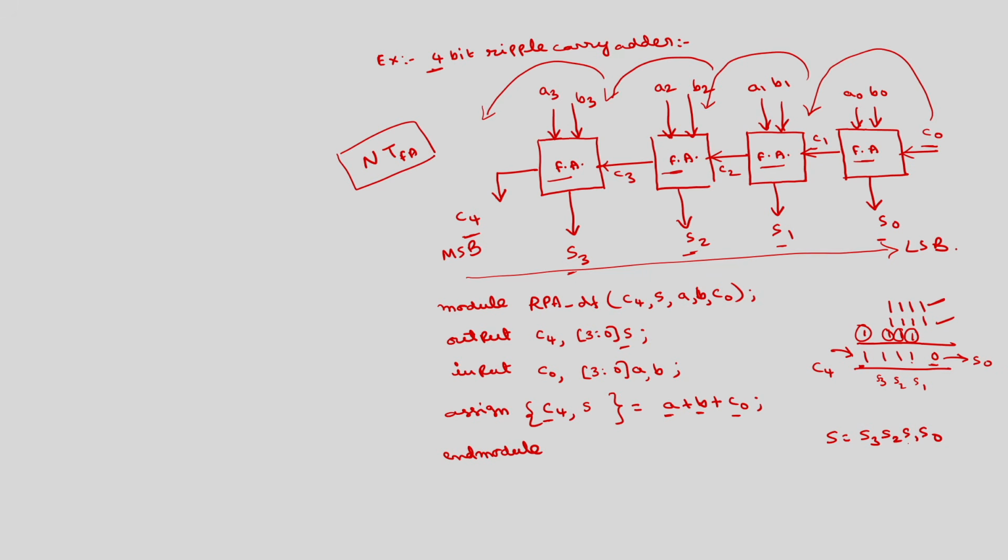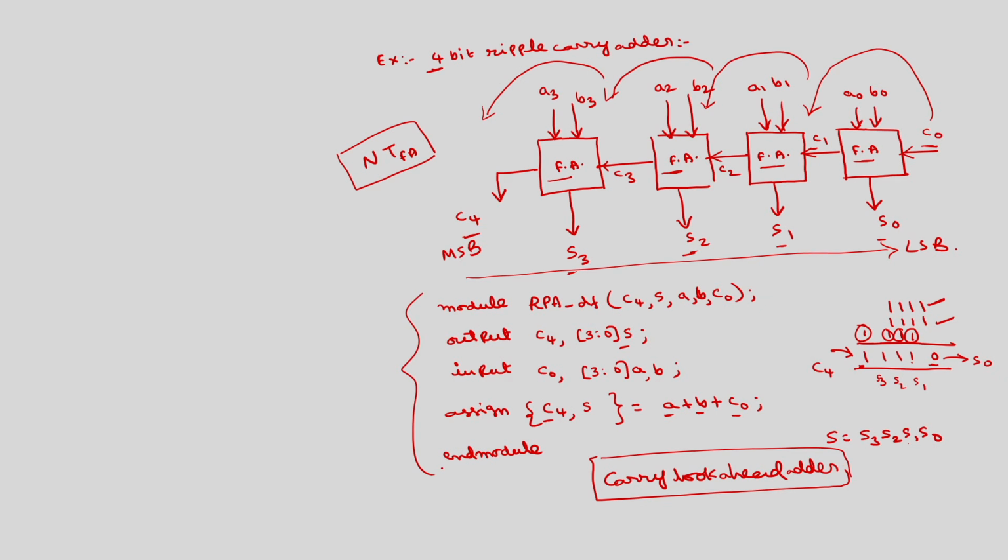Okay. So, to avoid this, if we want to have a constant propagation delay regardless of the number of stages, we have to go for the carry look ahead adder. We will discuss this carry look ahead adder in the next lecture, and we will write this dataflow modeling using the concatenation principle. Okay. Thank you.